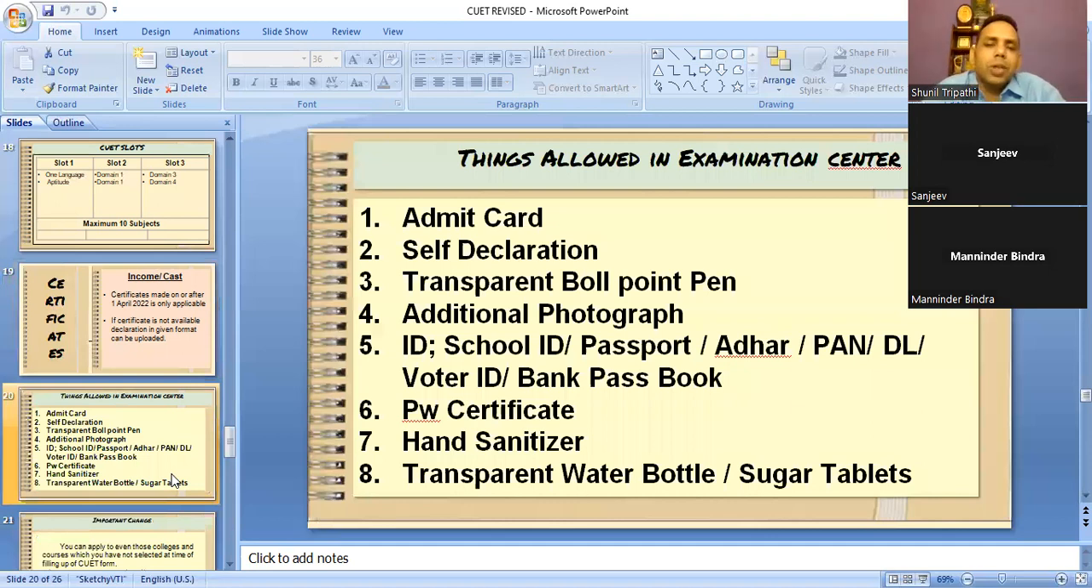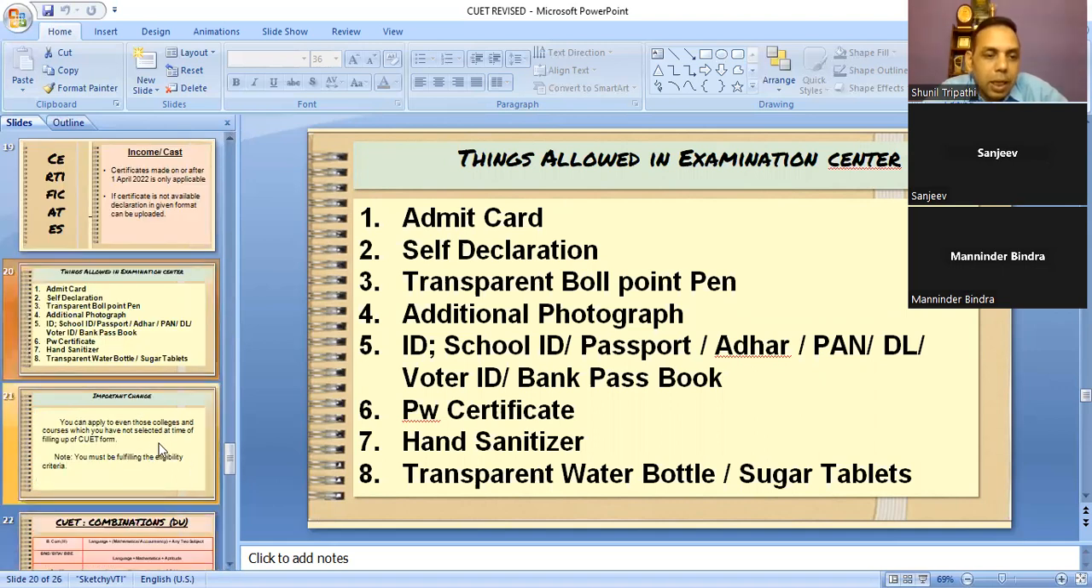Now they have written some things which you can carry to the examination center: admit card, the self declaration, whatever declaration you have filed, then a transparent ball point pen, and an additional photograph. They have written additional photograph. That is the reason I told you that the photograph which you are uploading, you are supposed to keep with you. You have to carry an ID, it can be school ID, passport, Aadhaar card, PAN card, whatever it is. Then PwD status. If you are asking for extra time or a scribe, they have told that for every 1 hour, 20 minutes extra will be given. Sanitizer you can carry, a transparent water bottle, then sugar tablets and all if you are a diabetic case or something, that also you can carry.